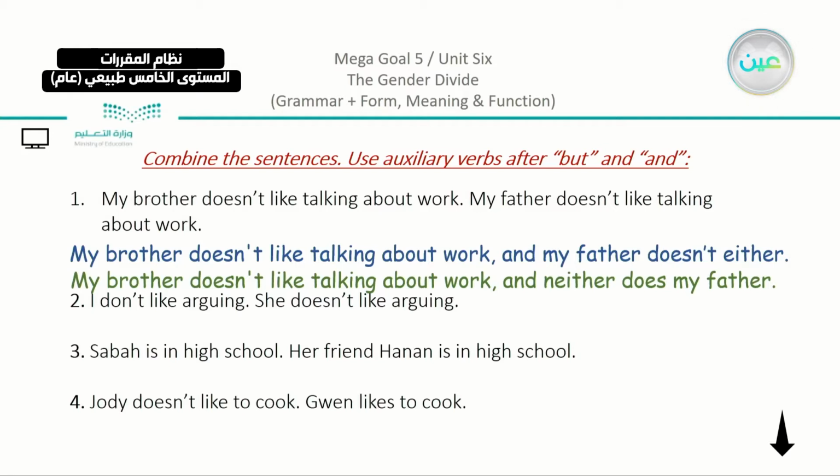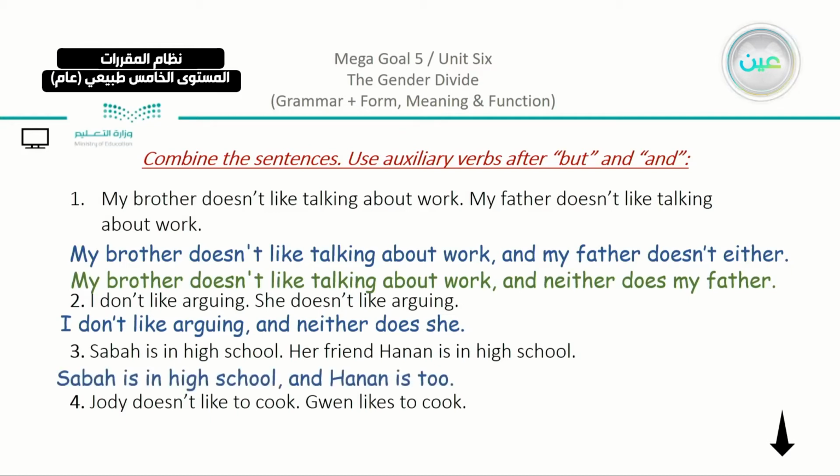Number 2, I don't like arguing. She doesn't like arguing. It's the same thing. Both of them don't, which means that I can use "and." I don't like arguing, and neither does she. Sabah is in high school. Her friend Hanan is in high school, so still we are together, which means that we have here also "and." Sabah is in high school, and Hanan is too.